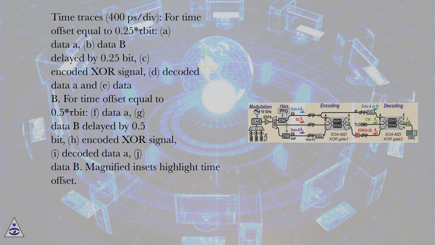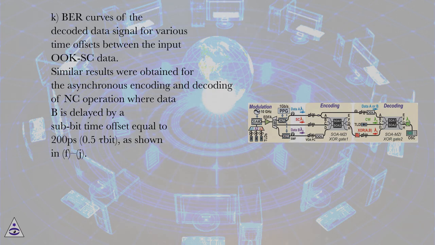Time traces, 400 ps/div, for time offset equal to 0.25 tau bit: A, data A; B, data B delayed by 0.25 bit; C, encoded XOR signal; D, decoded data A; and E, decoded data B. For time offset equal to 0.5 tau bit: F, data A; G, data B delayed by 0.5 bit; H, encoded XOR signal; I, decoded data A; J, decoded data B. Magnified insets highlight the time offset. K, BER curves of the decoded data signal for various time offsets between the input OC SC data.